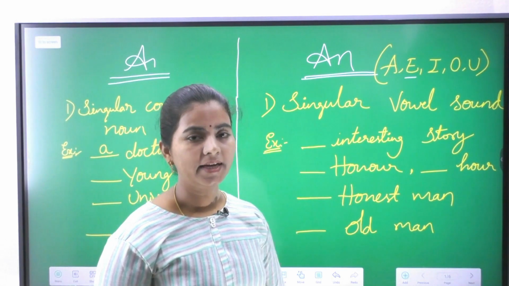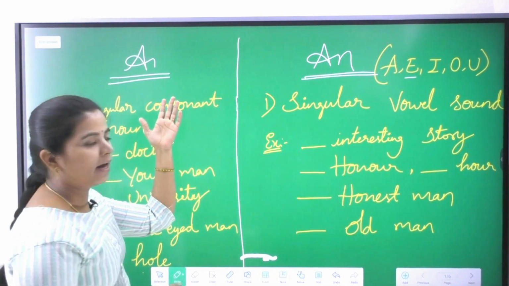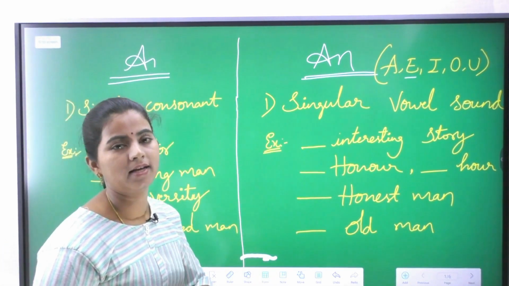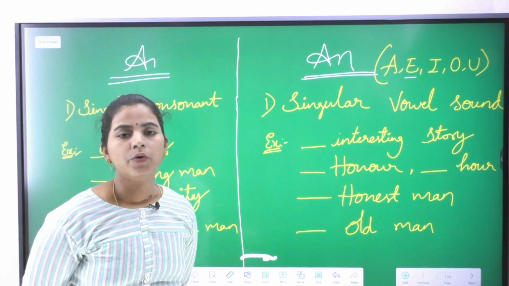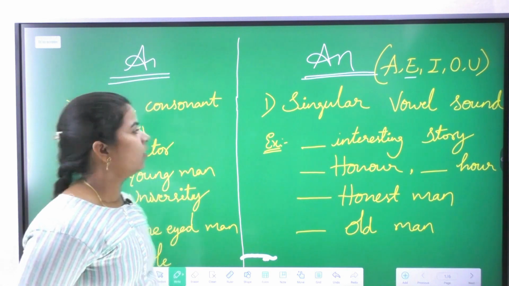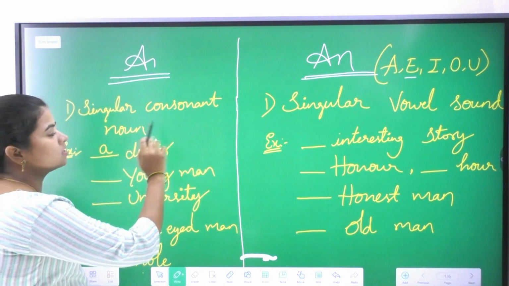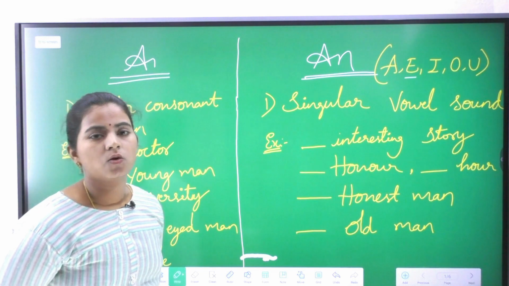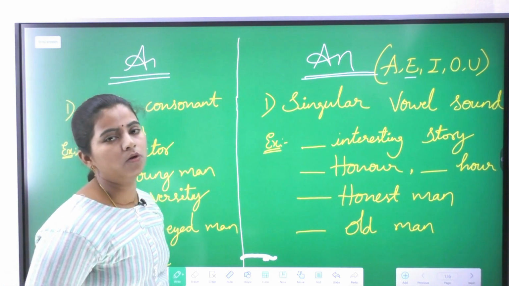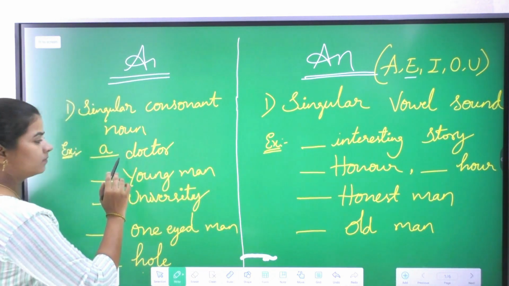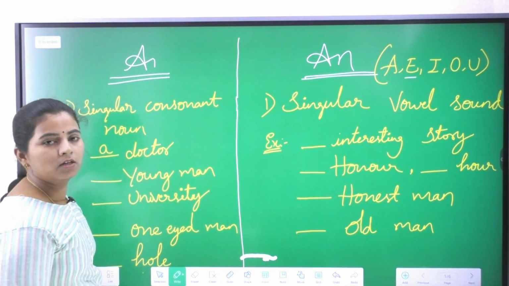Coming to the indefinite articles, a and an are called indefinite articles. Now, when do we use a? We use a before a singular consonant noun. Let us take the example: a doctor.